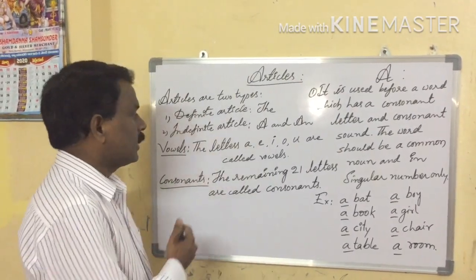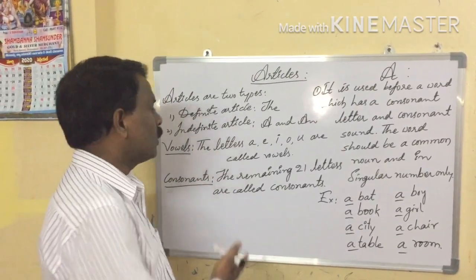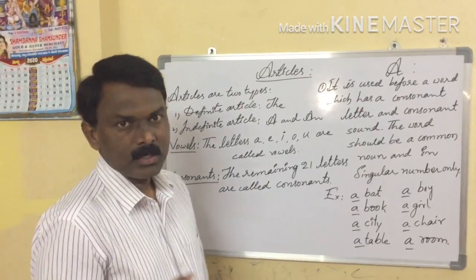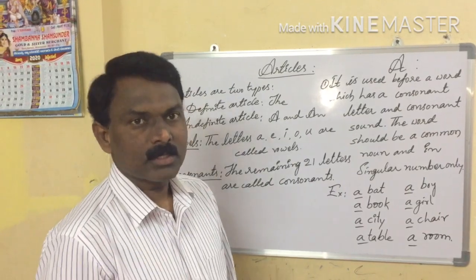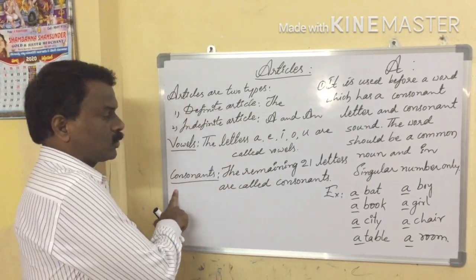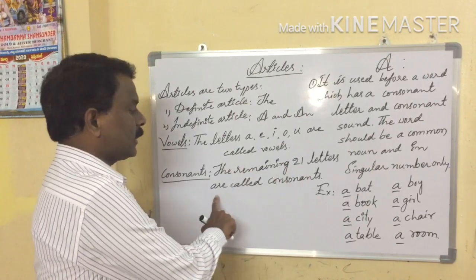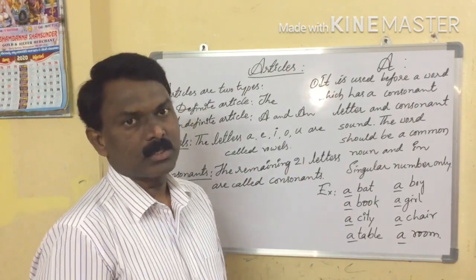Okay, here vowels. The letters A, E, I, O, U are called vowels. Next one, consonants. The remaining 21 letters are called consonants.